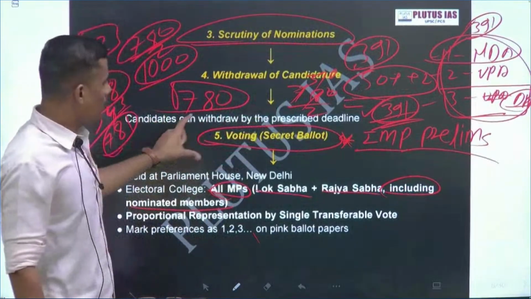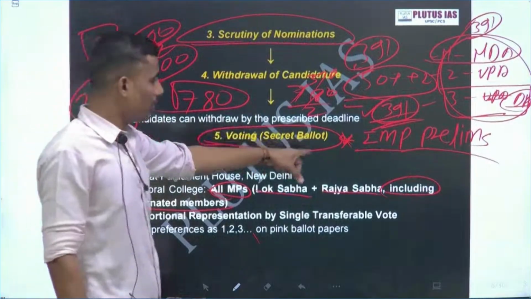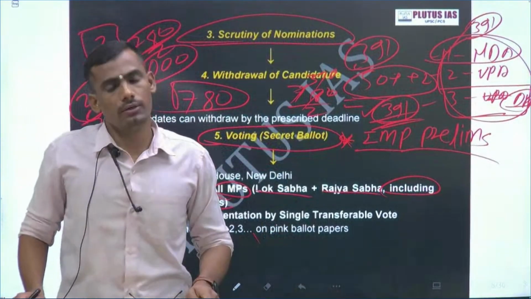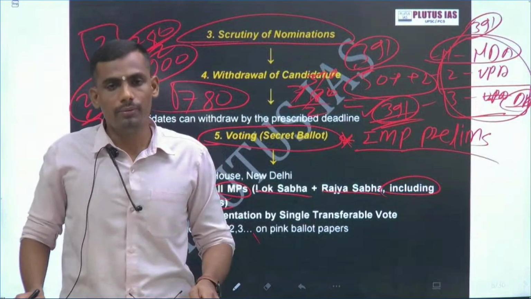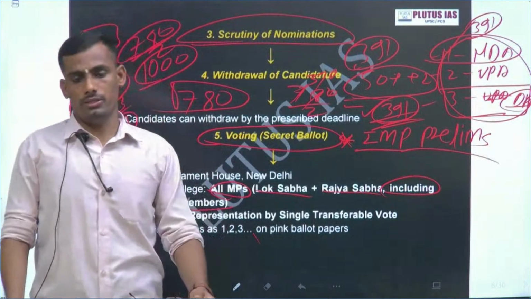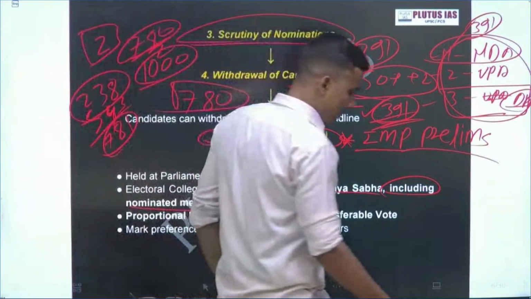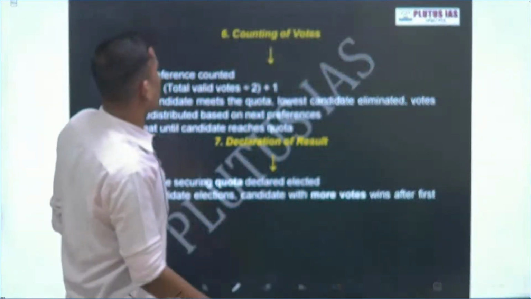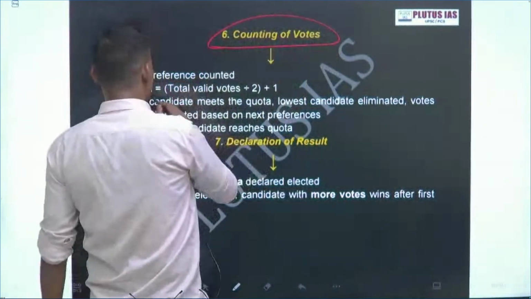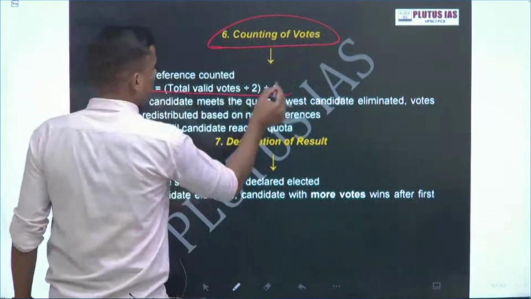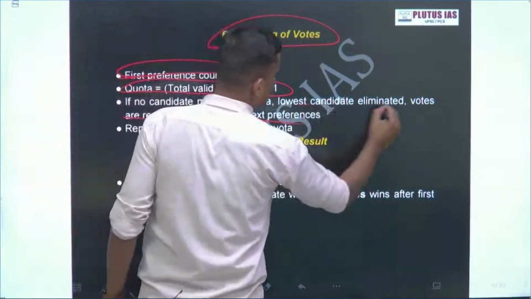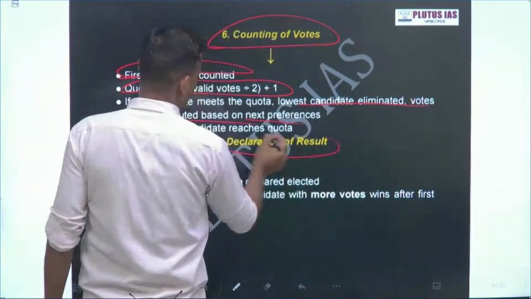So this is the voting, a secret ballot. Why? Because in this, maybe there are chances of cross-voting, and the members have freedom to vote according to their preferences. So this is exactly the voting procedure for our Vice President. Now counting happens on the same day, the total quota, how this process works I have explained to you, the next preference candidate is eliminated, and then the declaration of the result.